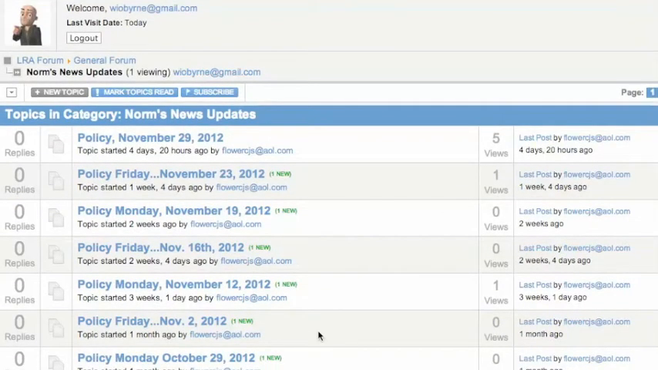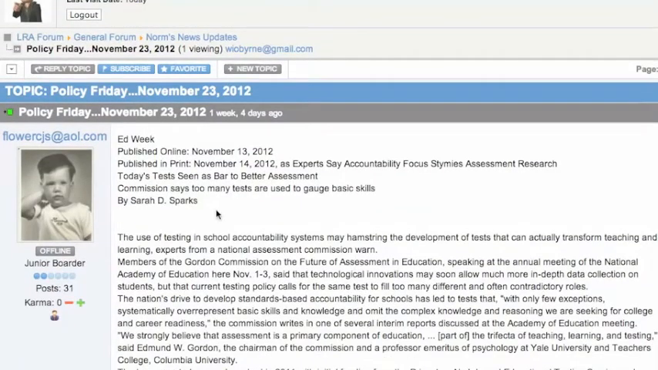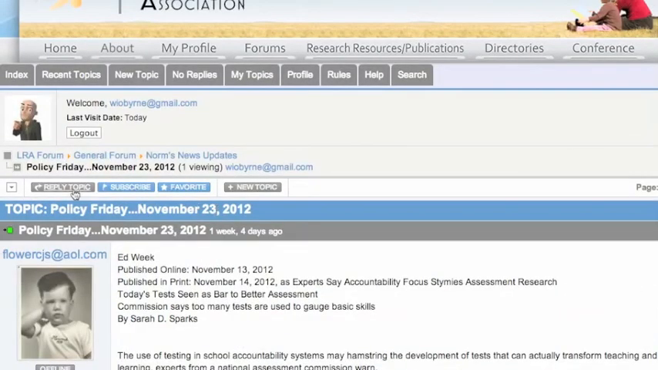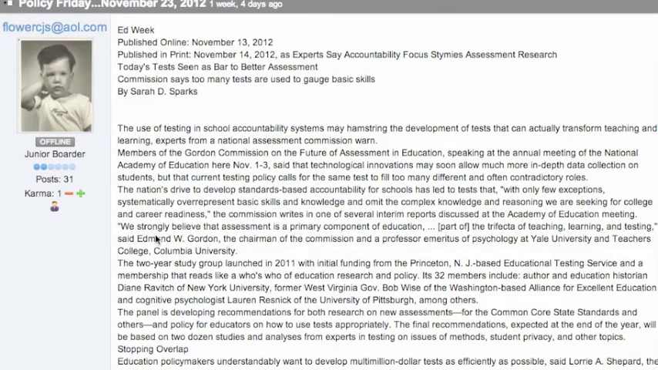Being an avid reader of Norm's pieces, I'm going to go in and check the piece that he sent out on November 23rd. And look down, he shared a piece from Ed Week. What I can do is look through, reply to what Norm has to say, and subscribe to this specific thread. If it's something I thoroughly enjoyed, I can favorite that piece. What I can also do, and I would suggest we start doing this, is add karma. So I can give Norm some karma points and basically thank him for what he shared here.